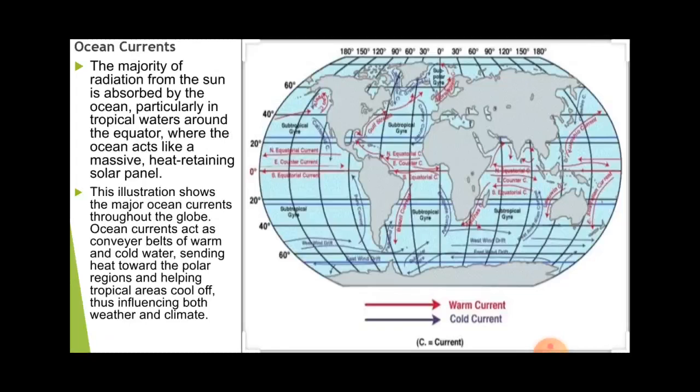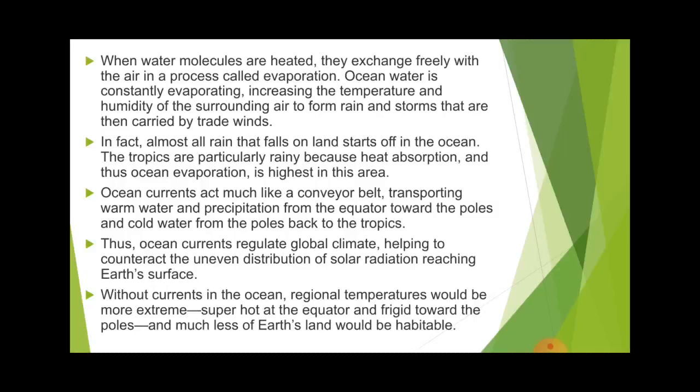As you can see in the picture, the warm current is there because the sun rays fall directly on the equator, the red arrows there. Because the sun rays are more over there, the water gets evaporated easily, and when it evaporates, it forms water vapor, and when it contacts the air, it starts raining. So because of that, the equator always gets water with the help of precipitation or rain, basically throughout the year.